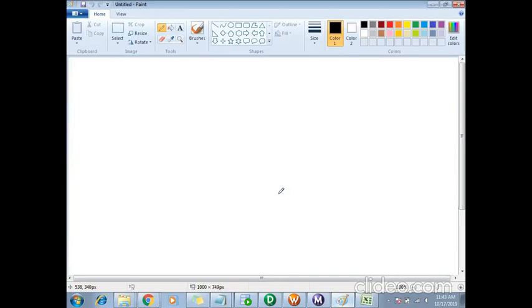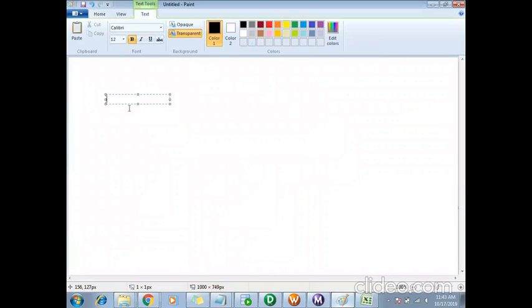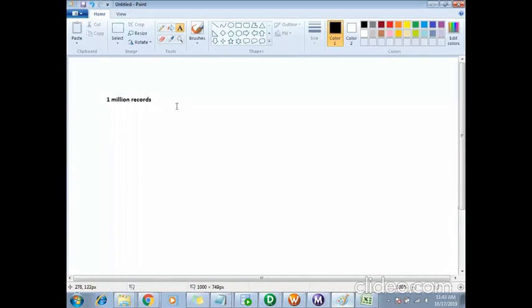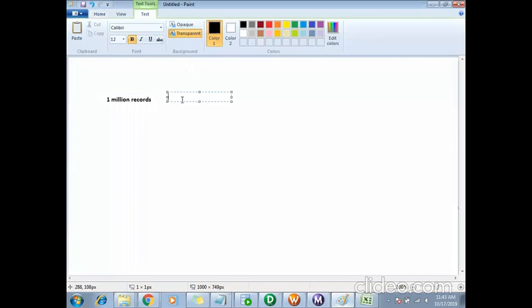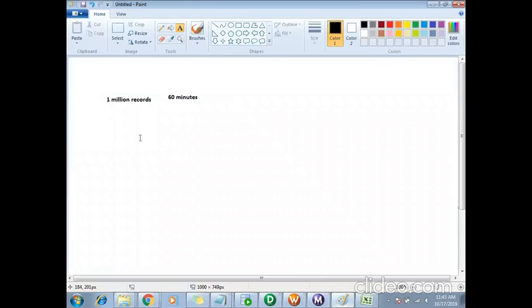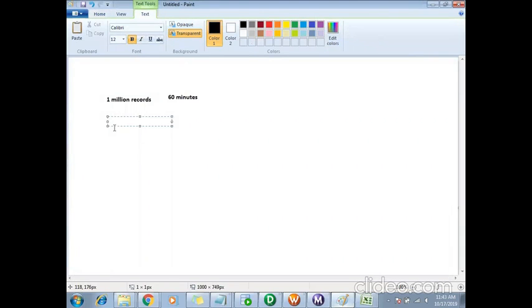But as of now, to give you a background on partitioning, assume I have 1 million records in my source. When I was extracting the data, I got to know that this workflow was taking 60 minutes to extract the data and do some logic. So what I can do is create partitions now in my Informatica.